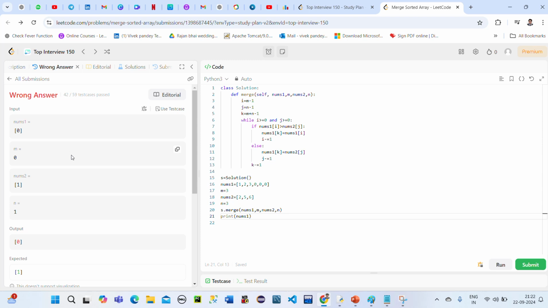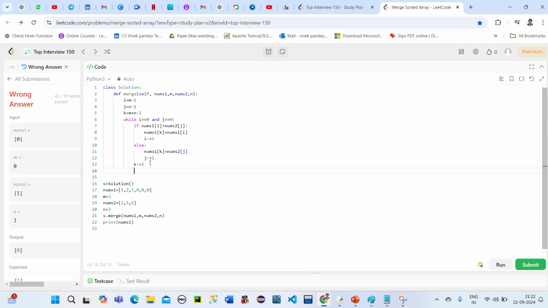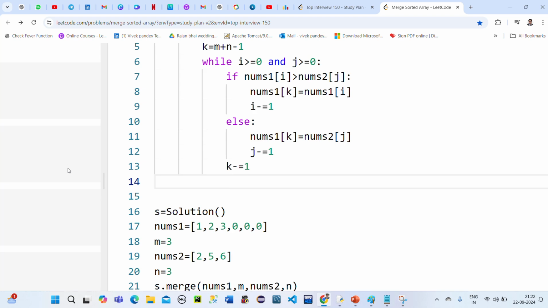So there is a problem. What is the problem here? The problem is, if nums2 has many more numbers, in that case what do we have to do? For that case also we need to write one logic.